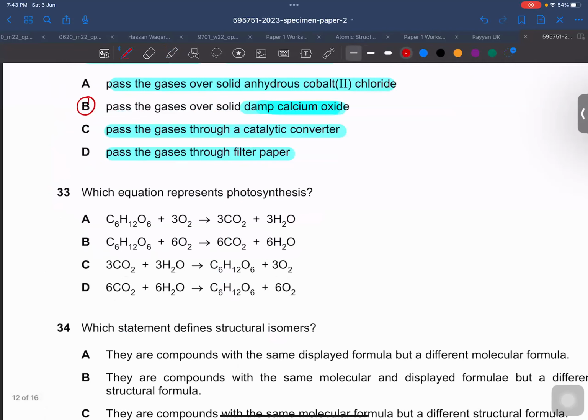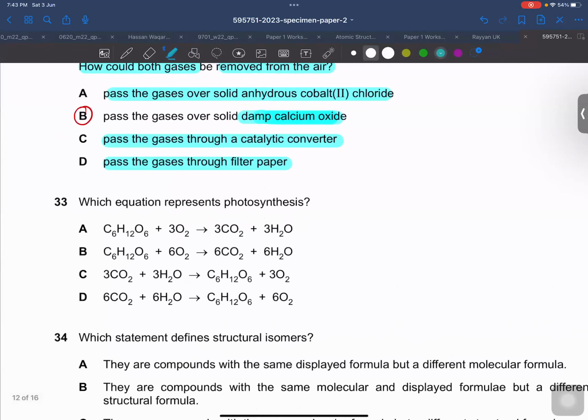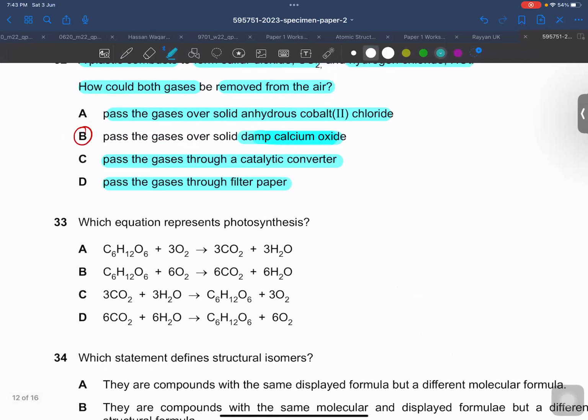Sir, we can also use calcium carbonate, right? You can even use calcium carbonate, but the most effective is calcium oxide.